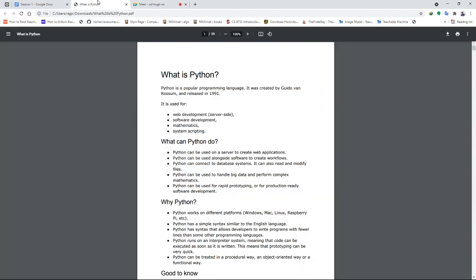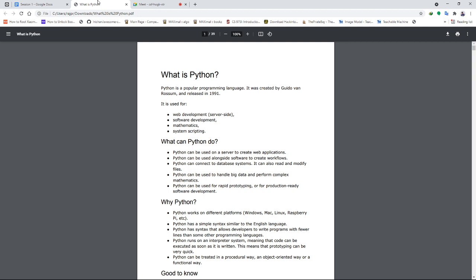Yeah, so let's begin the session. So last class we discussed what Python was. Okay, so let's go through that again. Python is a popular programming language created by Guido van Rossum and released in 1991. Currently it is being used for web development, server-side programming, software development, mathematics, including scientific computing, and system scripting.